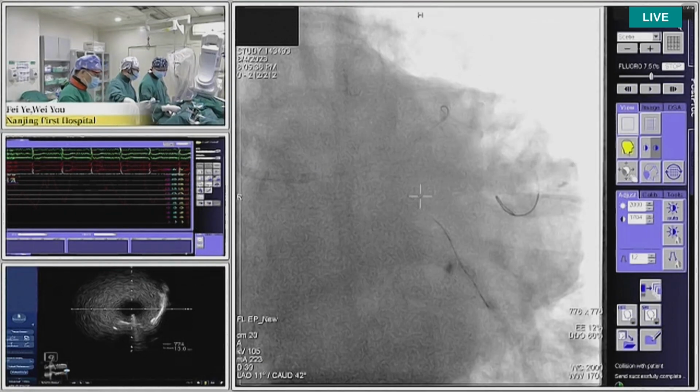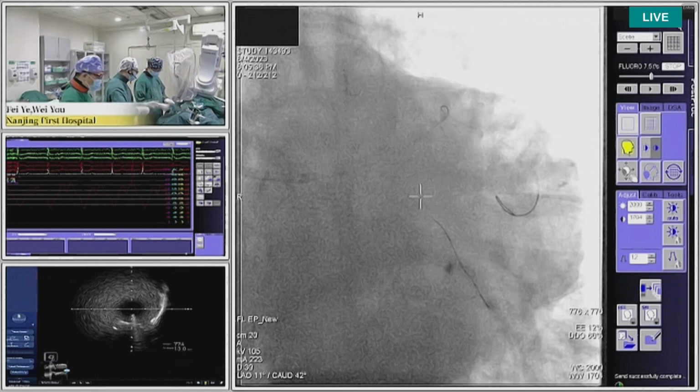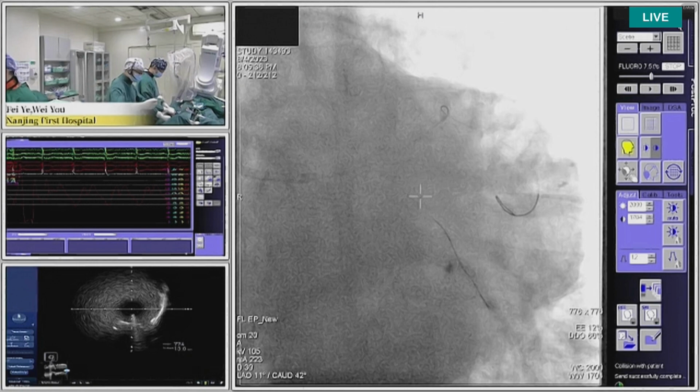Give me a 3.0 NC balloon. If there is difficulty advancing the wire into the circumflex, you can use the balloon in the LAD to anchor. That's a very simple technique. Yes, sometimes we use the anchor technique.